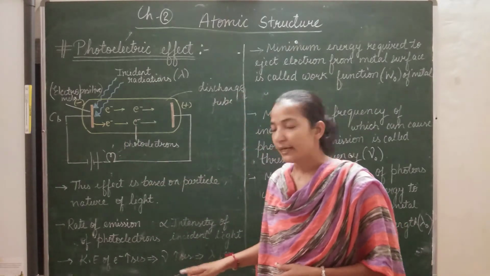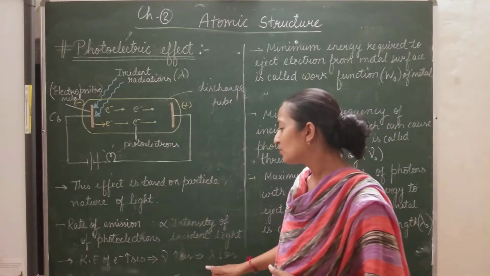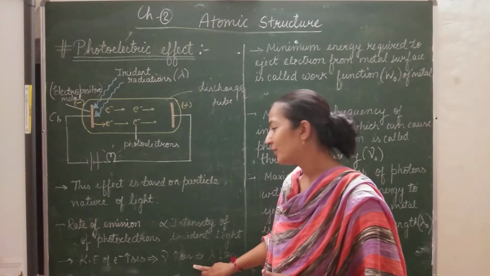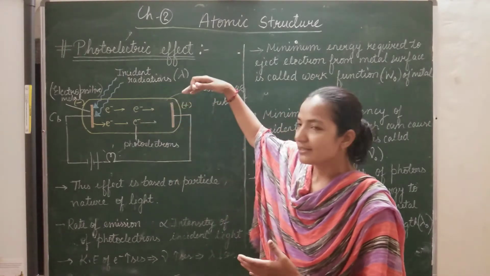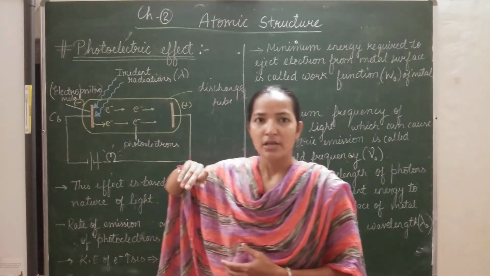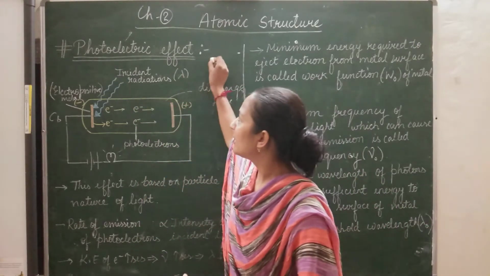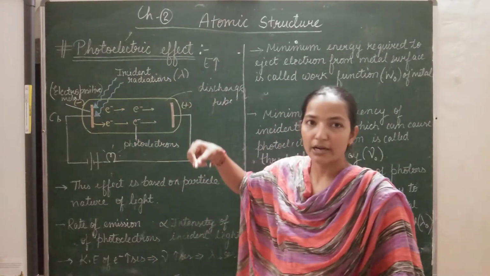He told that the kinetic energy of electrons increases as the frequency or energy of the incident radiation increases. That means if we provide radiations of more energy, then electrons will be emitted at a very high speed.